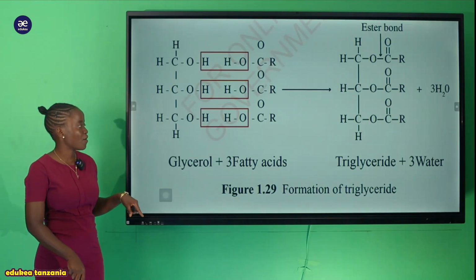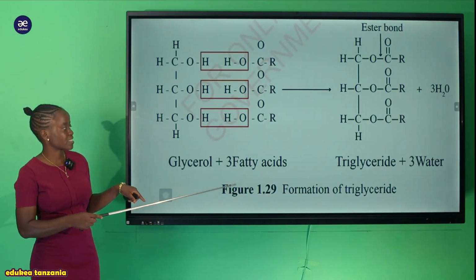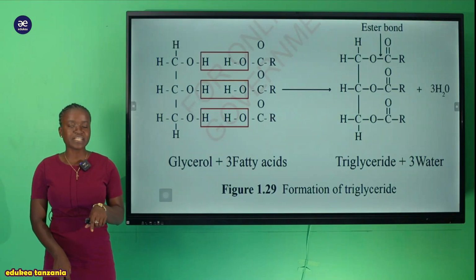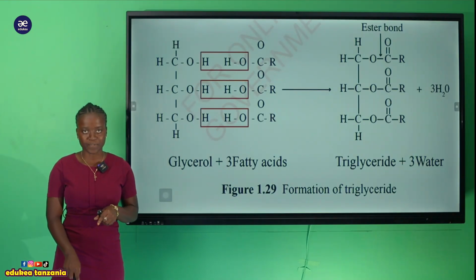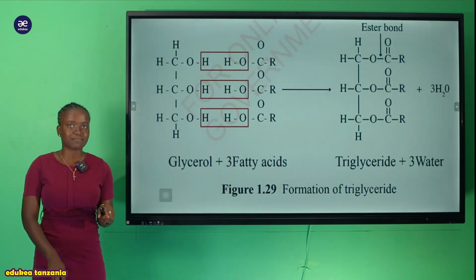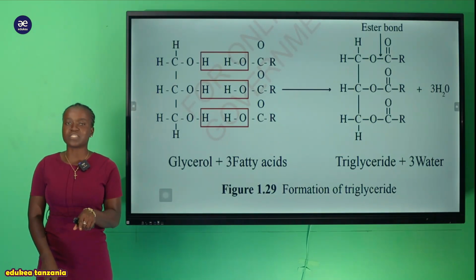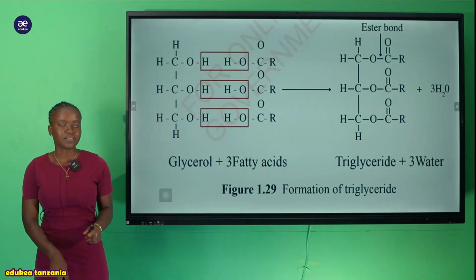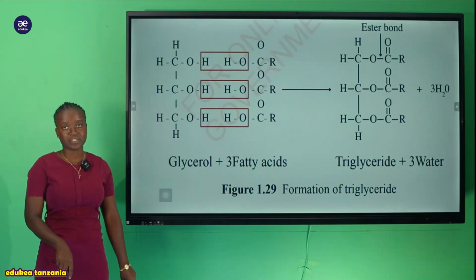And that's how triglyceride is formed. And triglyceride is the lipid. So you can be asked in your exam to write the formation of a simple lipid. So this is how the simple lipid is formed.